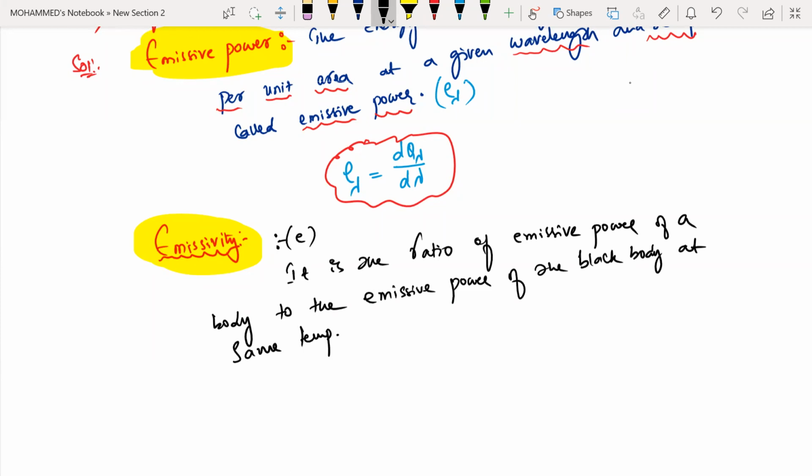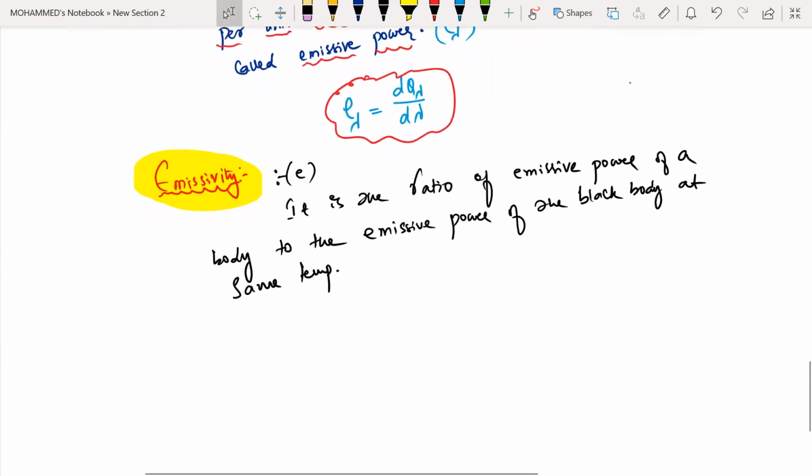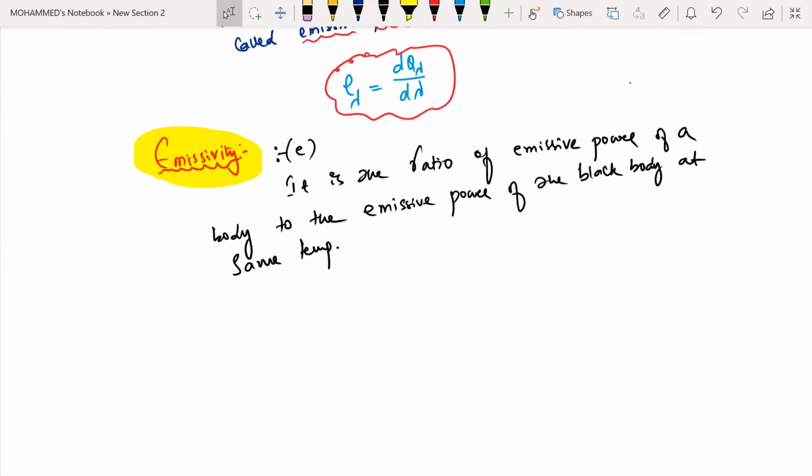So emissivity is the ratio of emissive power of a body to the emissive power of the black body at the same temperature. It is denoted by the letter E. So E is equal to the energy at a given wavelength divided by the energy of a black body at the same wavelength. So this is your emissivity.